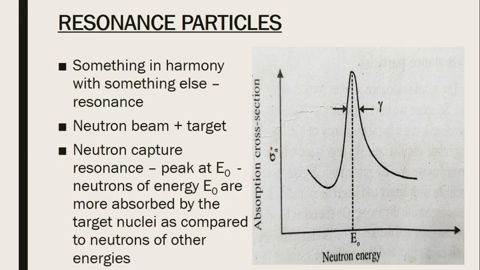So this graph has a peak value at E0. That means neutrons with energy E0 are more absorbed by the target as compared to neutrons of other energies. So the maximum absorption of neutrons takes place when the energy is E0. So it's a kind of resonance, isn't it? We can call it neutron capture resonance. That is a resonance in the case of a nuclear reaction.